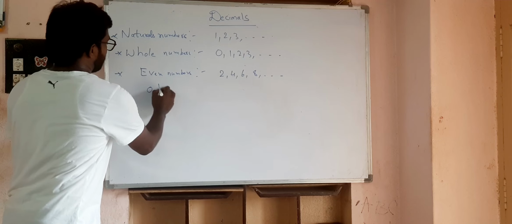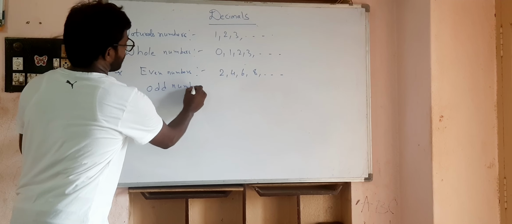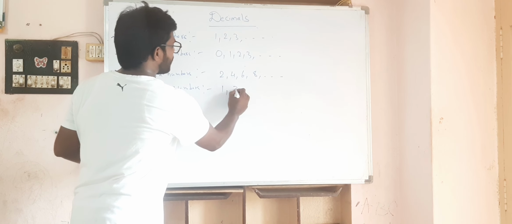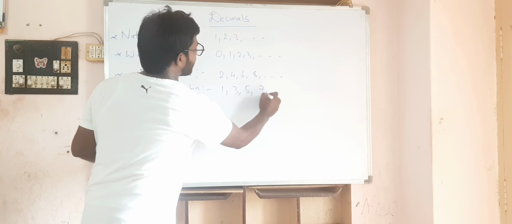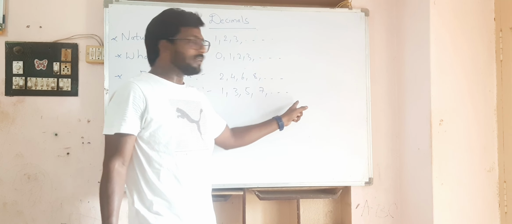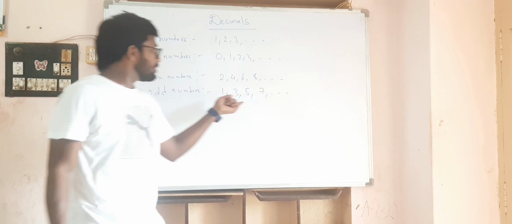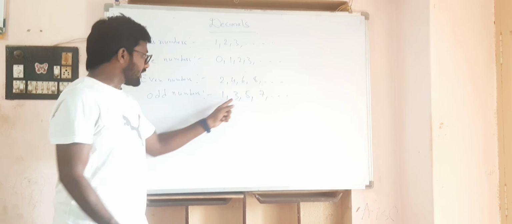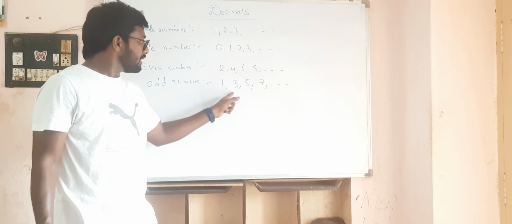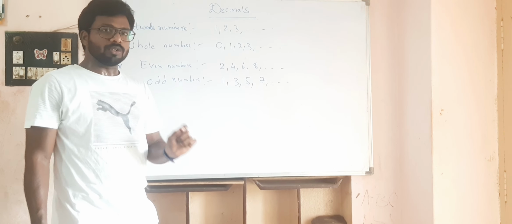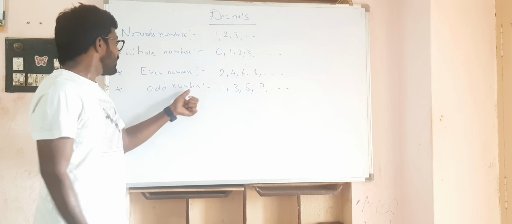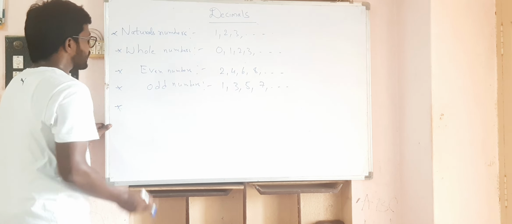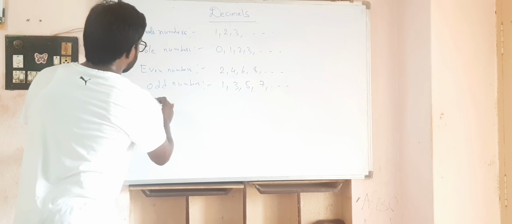So they are called even numbers. And odd numbers. Odd numbers are the numbers like 1, 3, 5, 7 and so on. These are not divisible by 2. Not divisible by 2 means when you divide the number with 2, the remainder will not be 0. They are called odd numbers. Okay, next, integers.